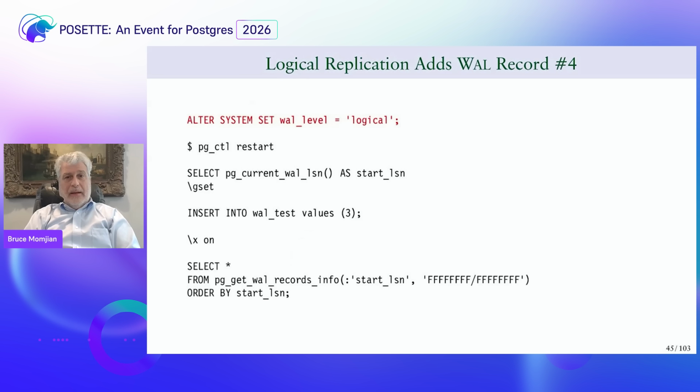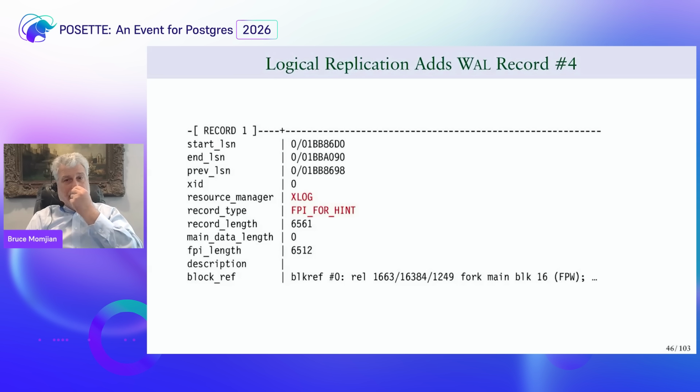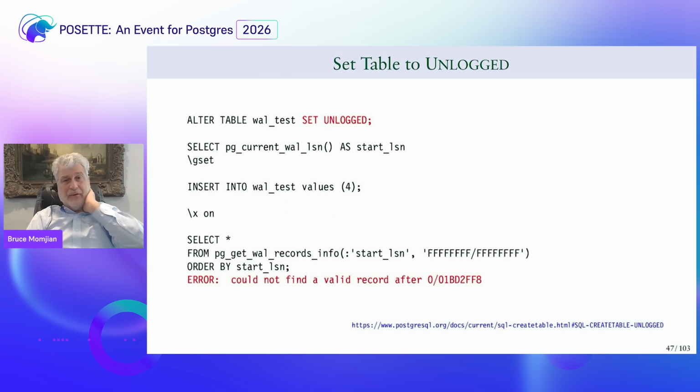Okay. We turn on logical replication. We have a little different, we have another type of record, which is a full page image. That's something we would do for logical replication. If we do an unlogged table, now an unlogged table, we do not actually log anything because it's not crash safe.